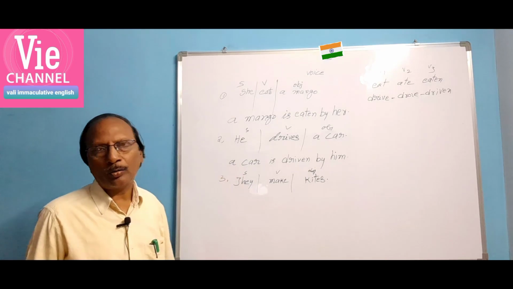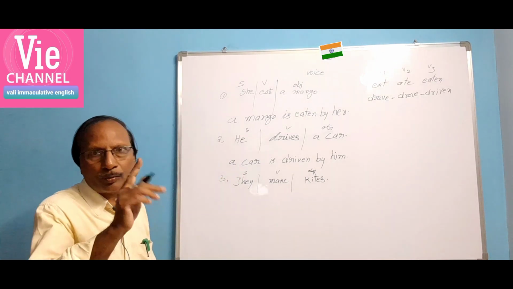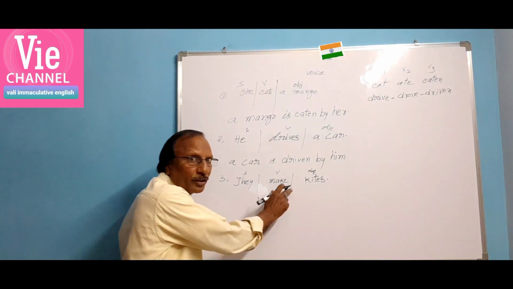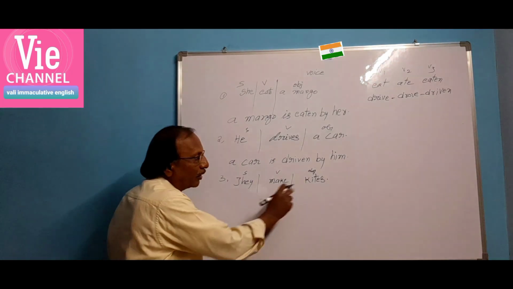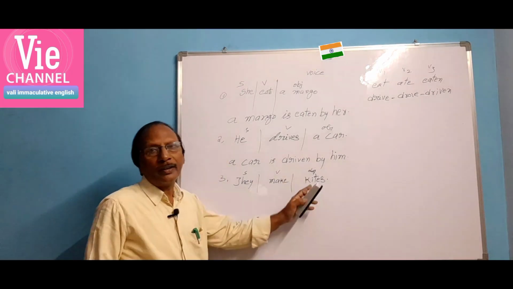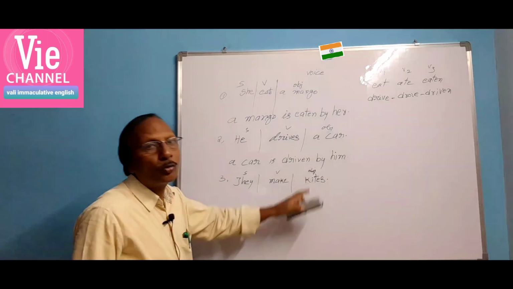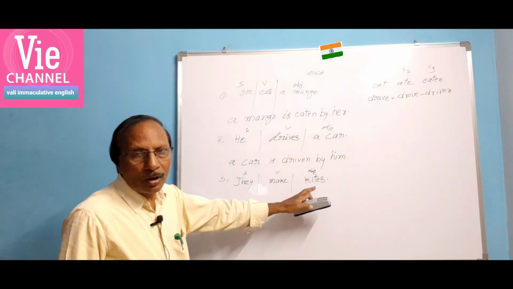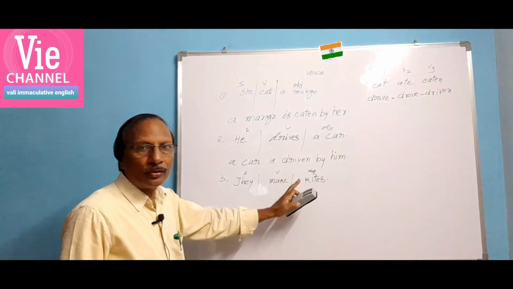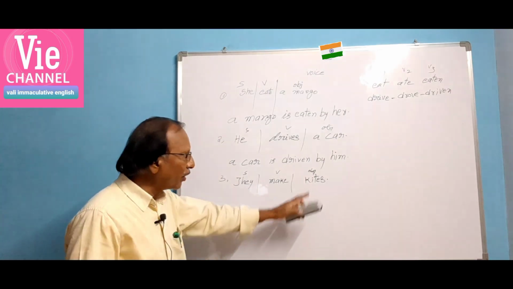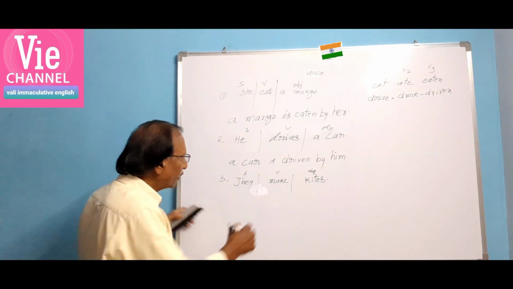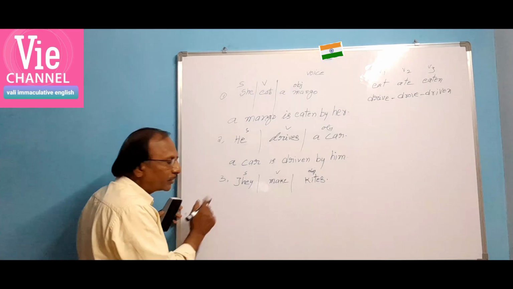Whatever verb you take, as I have told you, it is in plural form. So make, no change. They make. What do they make? They make kites. This is in plural form. Kites, the object, is in plural form. If it is singular, it is kite; the plural form is kites. Let us change this object into subject.